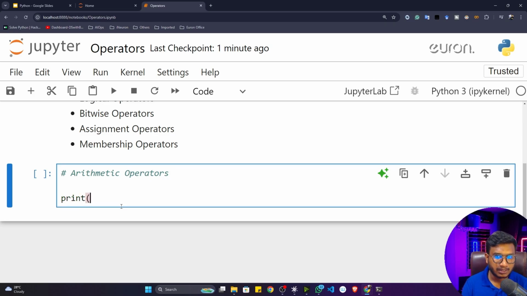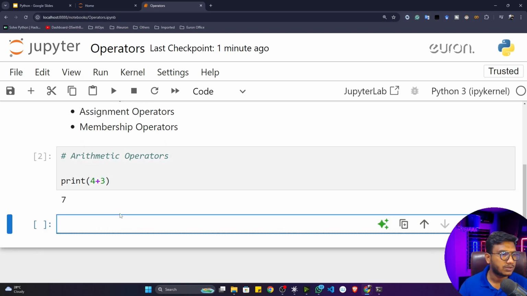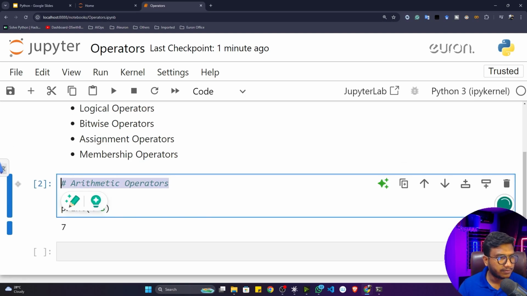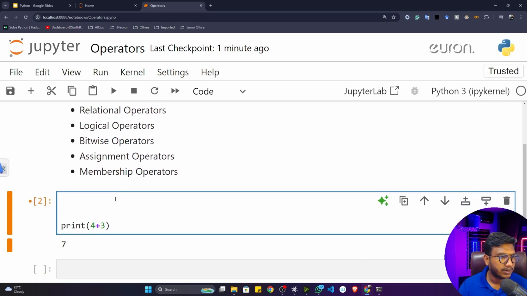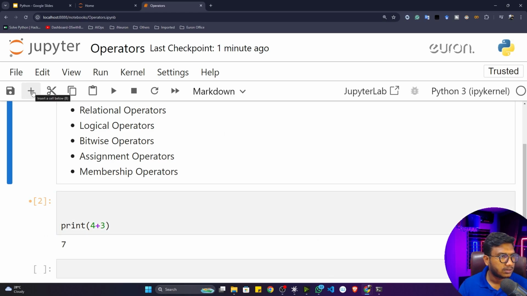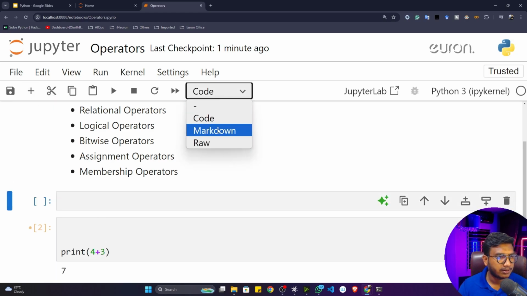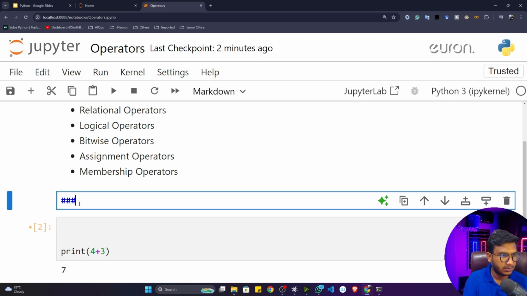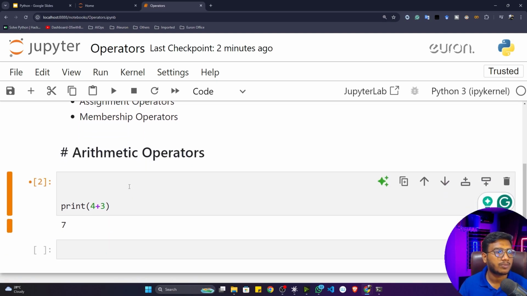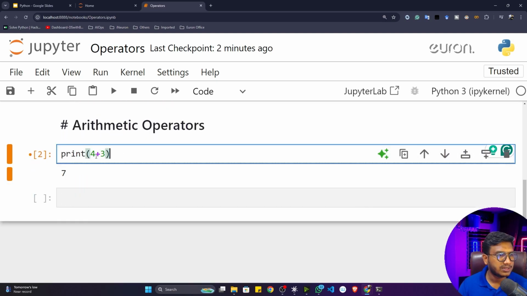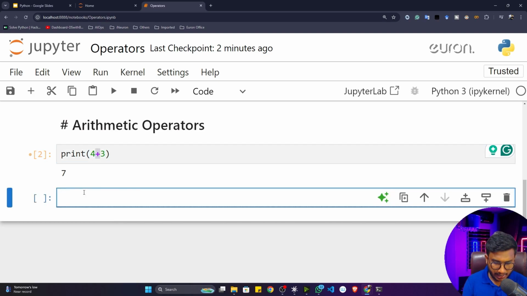Let's say I want to add 2 numbers. Let's say I want to add 4 plus 3. So it will give me 7. Instead of giving a comment, I think I'll create a markdown, it would be better. After this cell, I can create a new cell and mark it as markdown: Arithmetic operators. Now it is fine. So this is the addition operator.